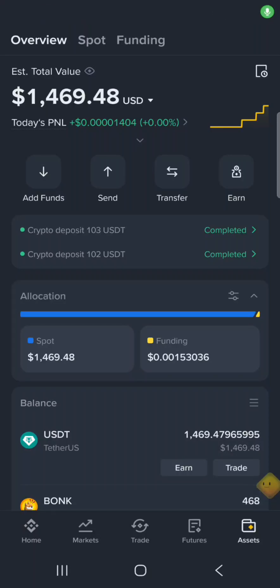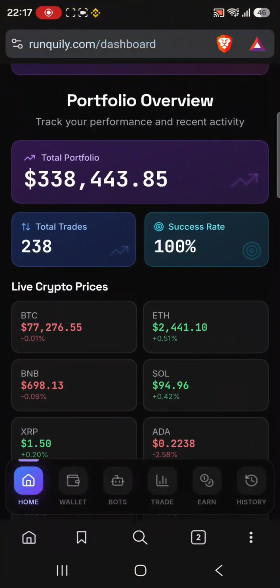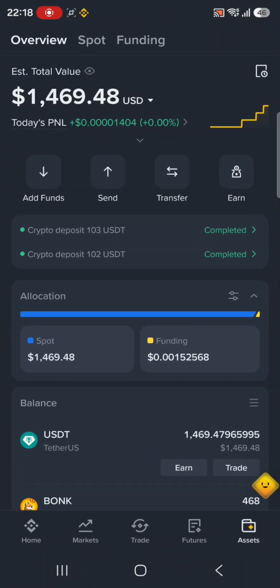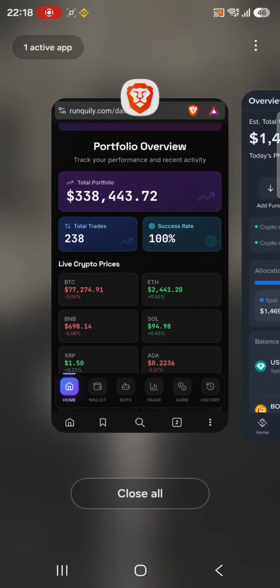Let me show you how we made 1,000 USDT's profits with crypto arbitrage trading. So you might be wondering how you can make profits by buying low on a centralized platform and selling high on a decentralized platform. Actually, you don't have to withdraw your profits. They will be sent direct to your Binance account. So we are buying low on Binance, selling high on Tranquilly, but the merchant sends the profits direct to your